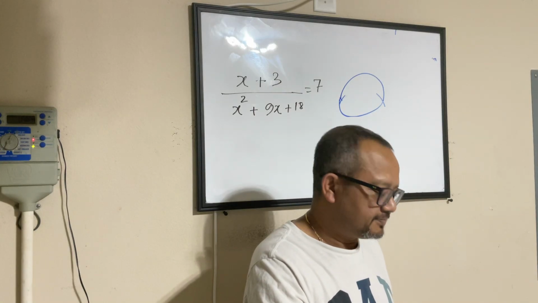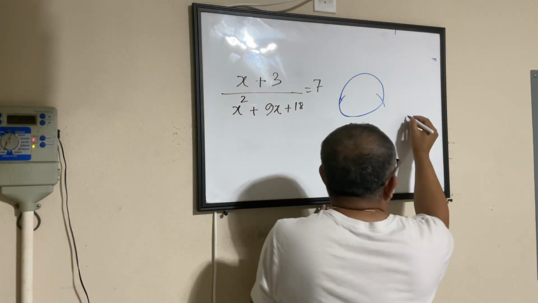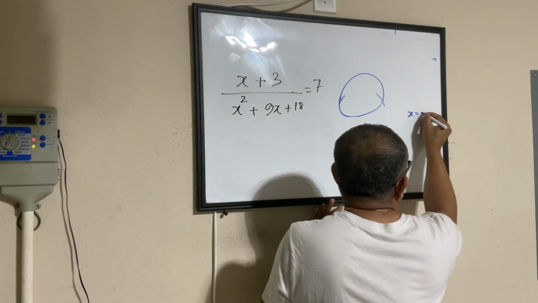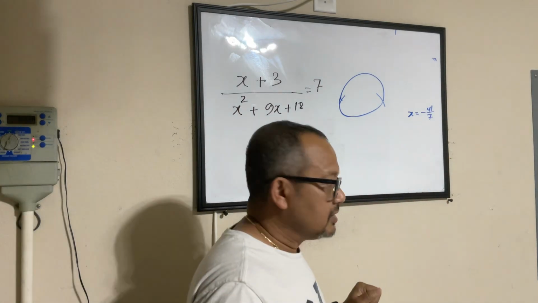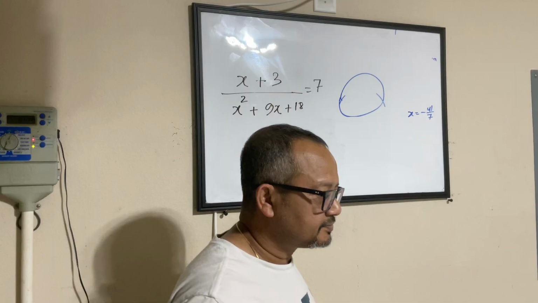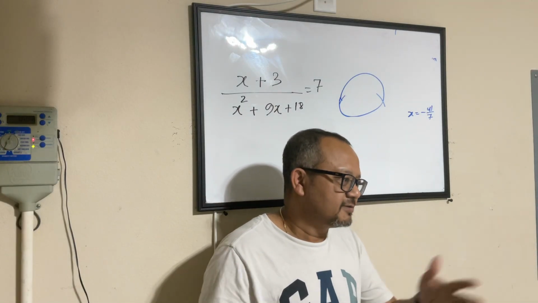Yes, Vishal. I got negative 41 divided by 7. X equals negative 41 divided by 7. Yeah. And you got only one answer? Yeah. Okay.